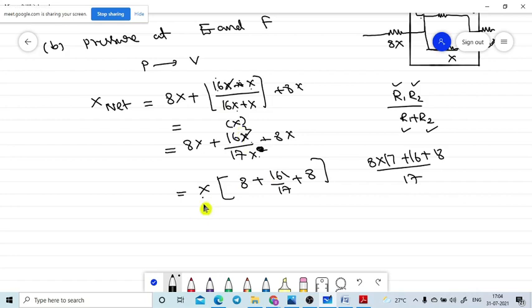So 8 plus 16 by 17 plus 18. So that value is equal to 8 into 17. This is the total value. You will get this value, no need to do it here. I will keep 288 divided by 17X. It is the total net value, the net resistance of the circuit. So what will be